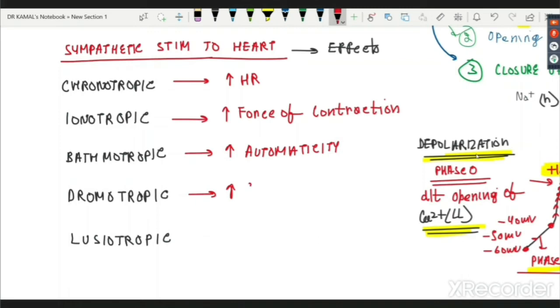And dromotropic is increase in conduction velocity. A lot of people have confusion remembering bathmo and dromo, and most people remember chrono and ino. Bathmotropic, dromotropic, these terms are so common. I'll keep on speaking them. We will keep on revising.